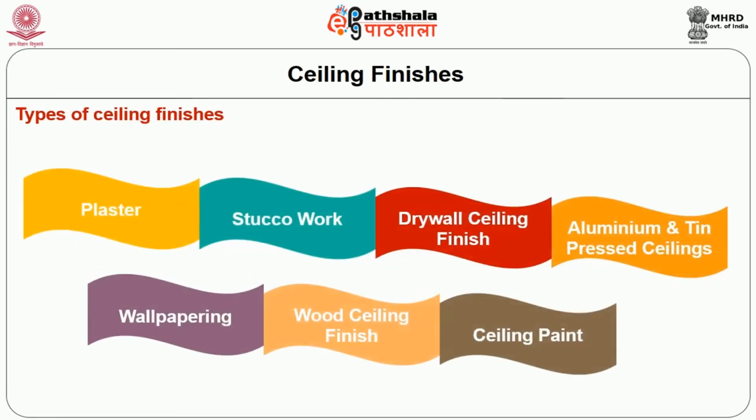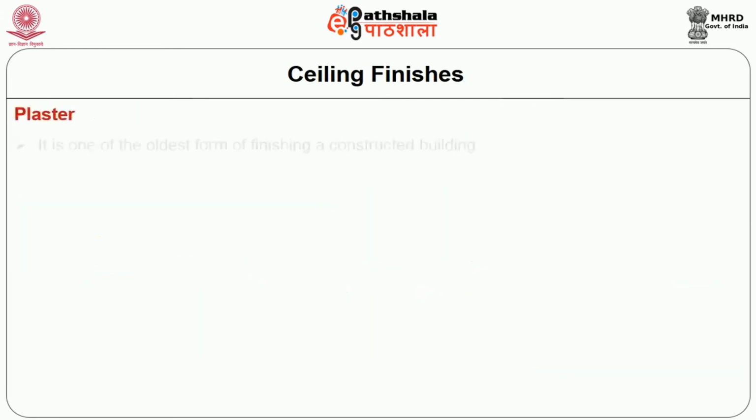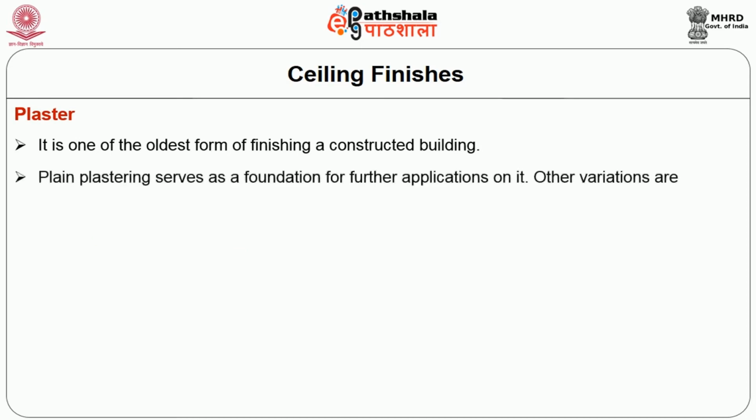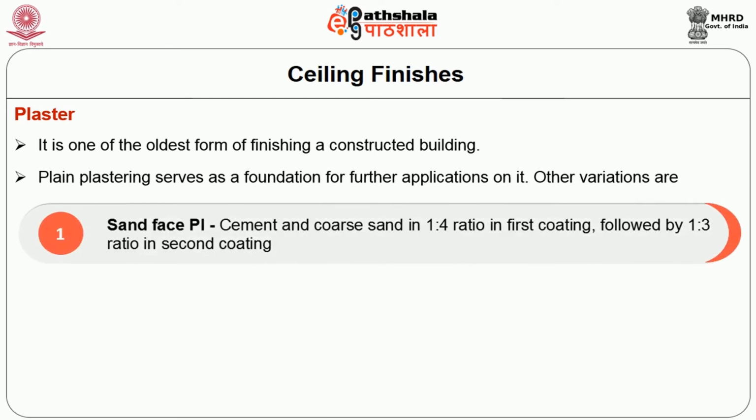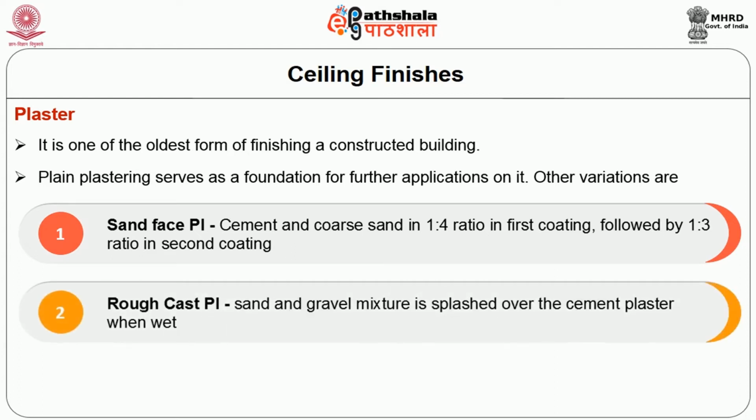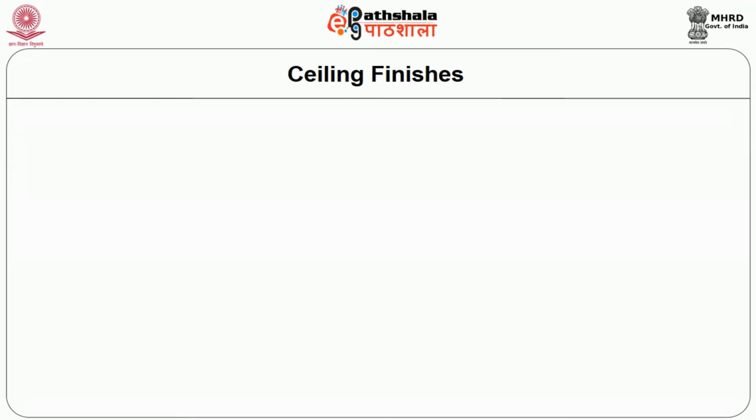Types of ceiling finishes. Plaster. It is one of the oldest forms of finishing a constructed building. Plain plastering serves as a foundation for further applications on it. Some interesting variations are sand face, cement and coarse sand in 1:4 ratio in first coating, followed by 1:3 ratio in second coating. Rough cast, sand and gravel mixture is splashed over the cement plaster when wet.